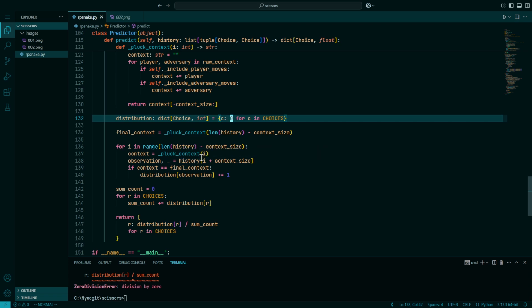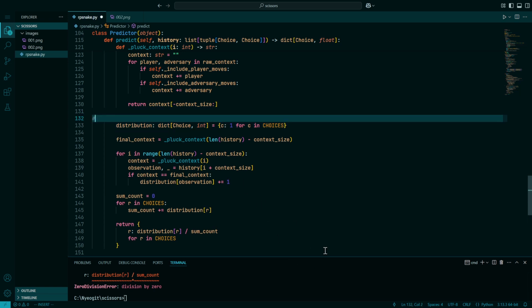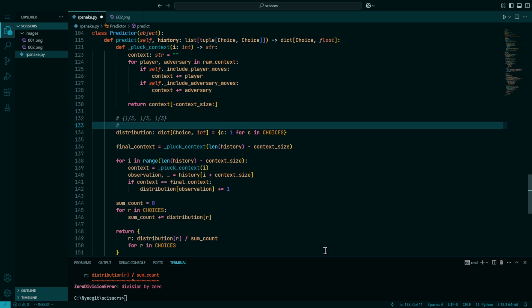We can actually encode a prior distribution about the player, and what we'll do is say that if we've never seen a situation before, we assume that the player will act uniformly. This is a trick from math called Laplacian smoothing, and the idea is that maybe I start at something like this: 1 in 3, 1 in 3, 1 in 3. This basically encodes the assumption that we've seen every possible situation one more time than we actually have.